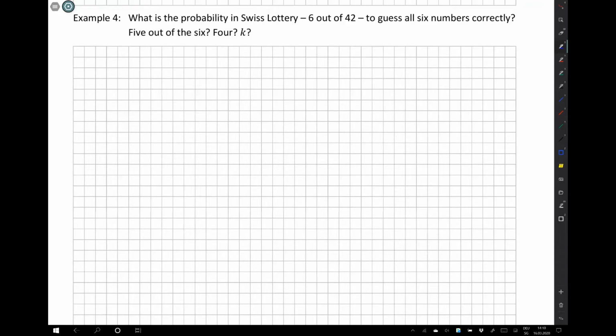The idea or model that we're going to use here is that we say the 6 numbers that we have selected, we colored corresponding balls in red. So we have 36 white balls and 6 red balls, and the question is, what is the probability that when 6 balls are drawn from an urn with 36 white and 6 red balls, that we'll get all the 6 red balls?